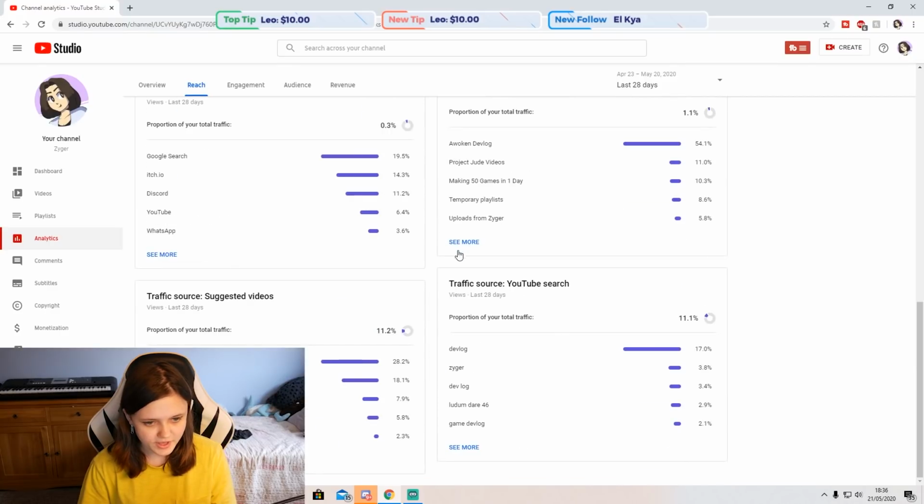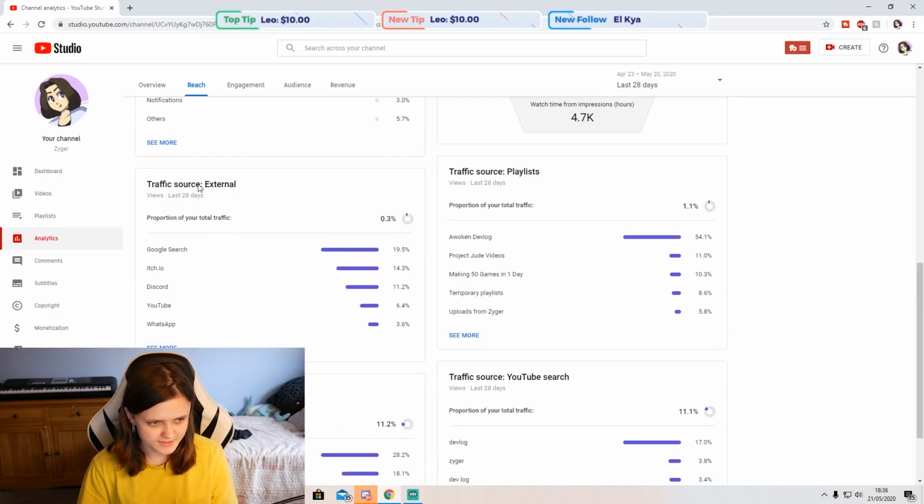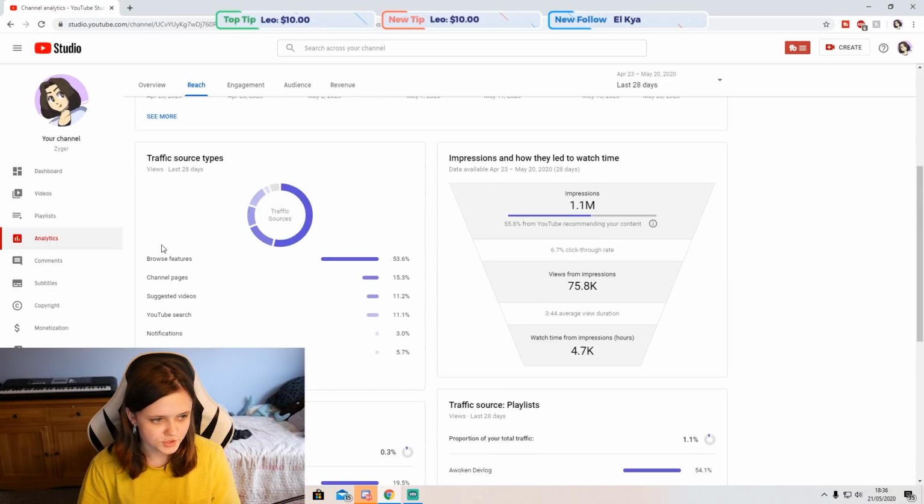And here you can go through traffic sources, where they come from. So this is like my tags and how many views I get from that. Suggested videos, traffic source external, so that's external websites, so Google search, itch.io, Discord, YouTube, WhatsApp. Okay, interesting. Also playlists and stuff. And also here it shows you traffic source types. Biggest is browse features, which is to be expected because that's usually what happens with anyone.